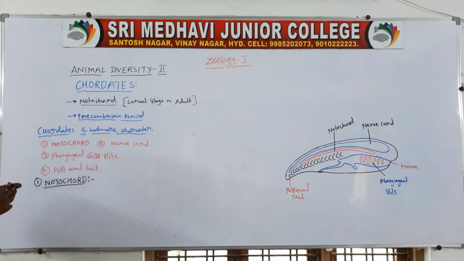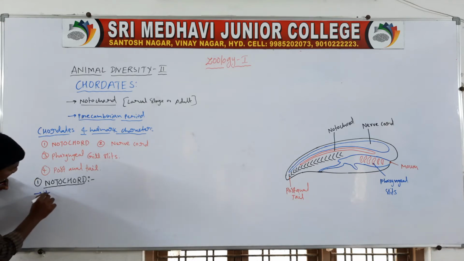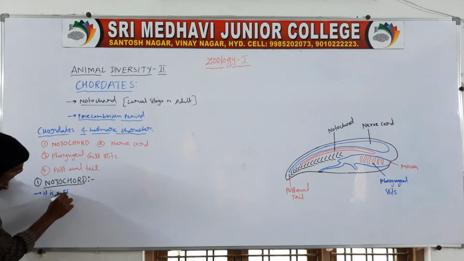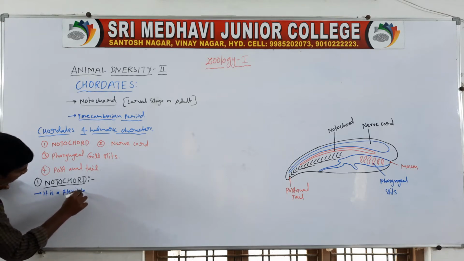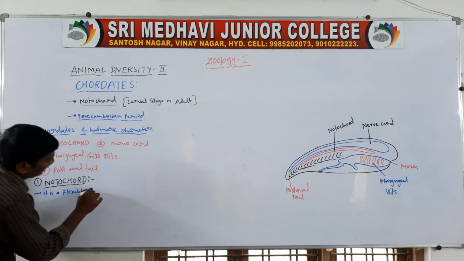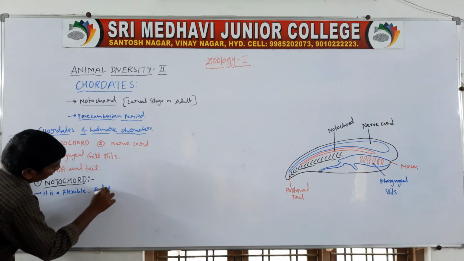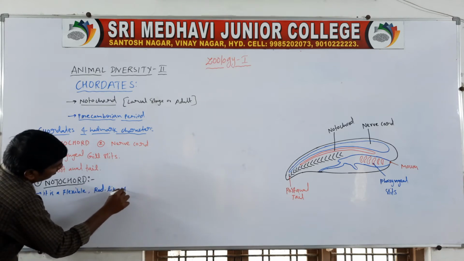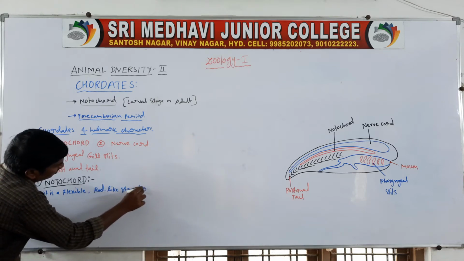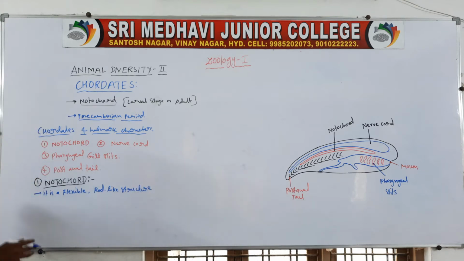Notochord. It is a flexible rod-like structure. The red colored line here is the notochord.